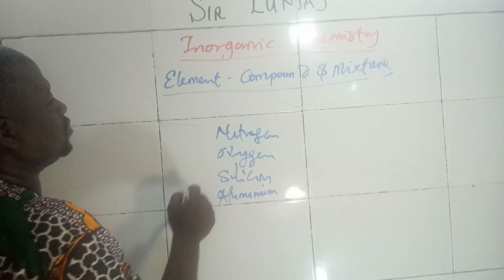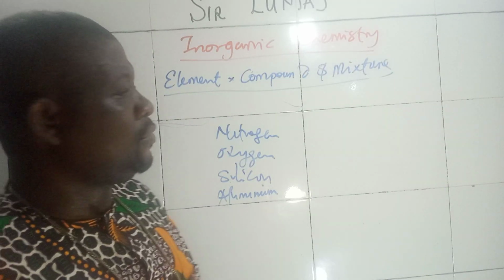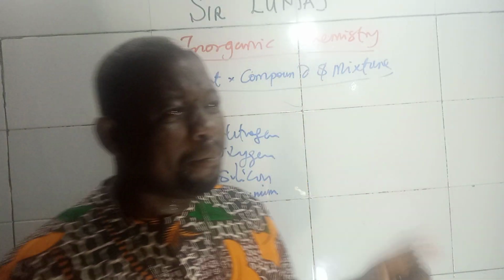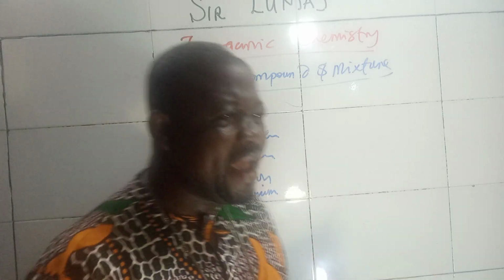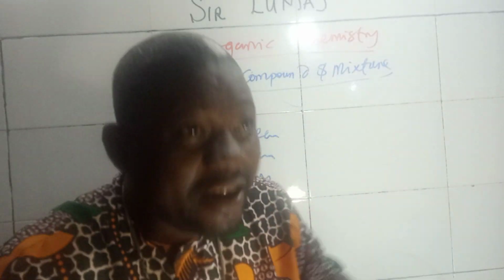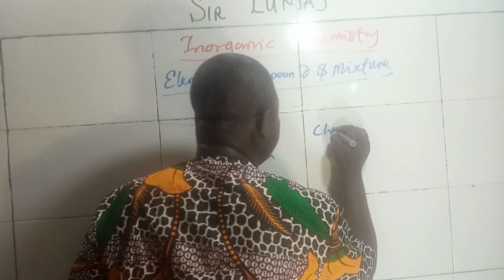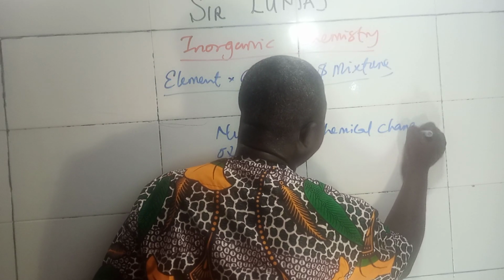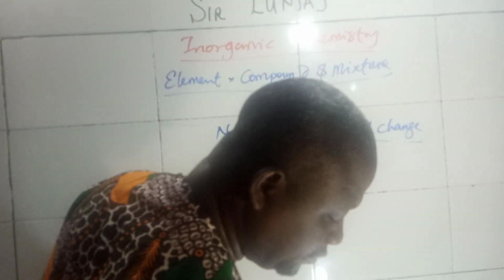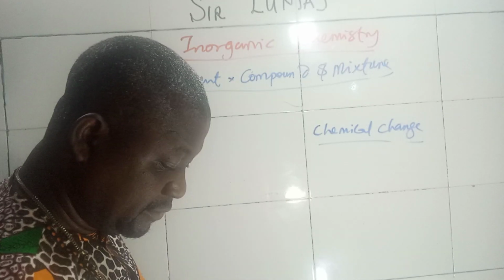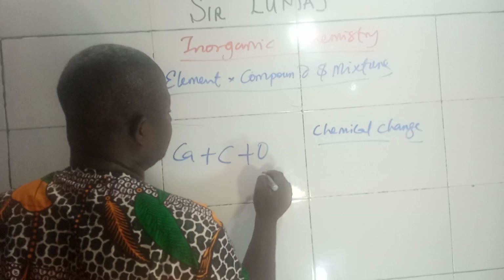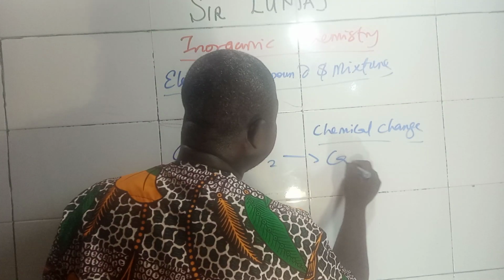Now, when you are talking about compound, a compound is formed when you have elements combined together chemically. There will be a chemical change. That is the word. There must be a chemical change. By the time calcium reacts with carbon, reacts with oxygen, let me just put it that way, it can give you calcium carbonate.